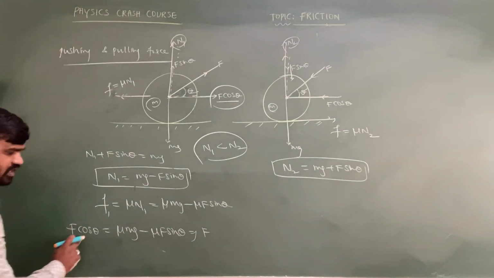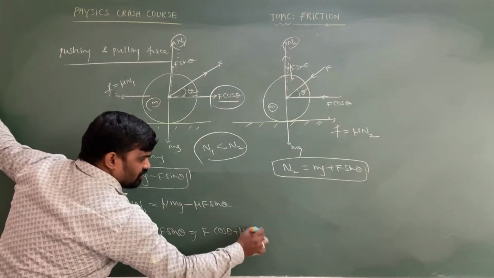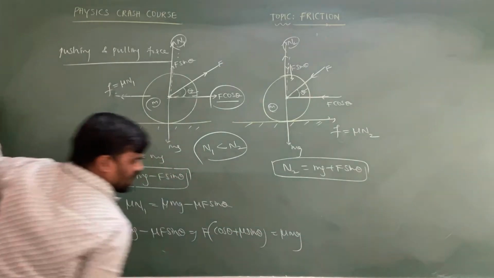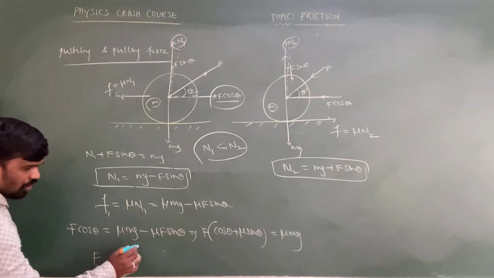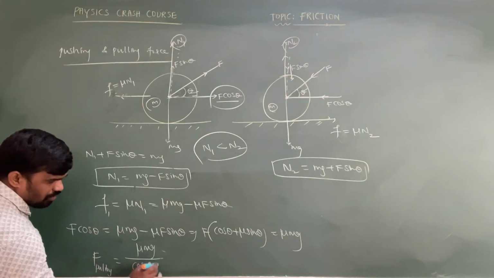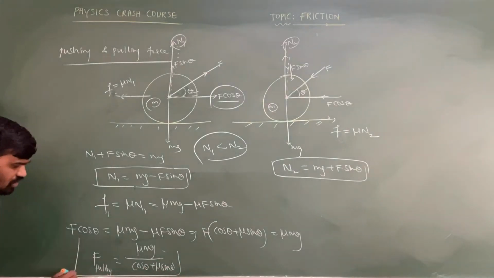F into cos theta plus mu sin theta is equal to mu into mg, sir. Hence the applied pulling force is equal to mu mg by cos theta plus mu sin theta.